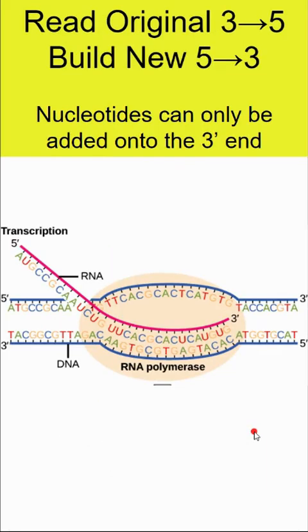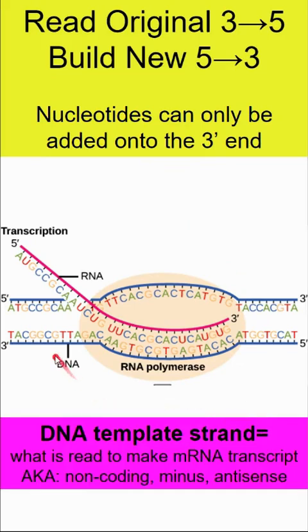So when we have this other image here, we are looking at reading the original in the 3 to 5 prime direction. So we have double-stranded DNA, but only one strand is actually going to be read, and that is our DNA template strand. So it's the template strand that we're reading in the 3 to 5 direction. The messenger RNA is built in the 5 to 3 direction, because those nucleotides can only get added on to the hydroxyl group on the 3' end.